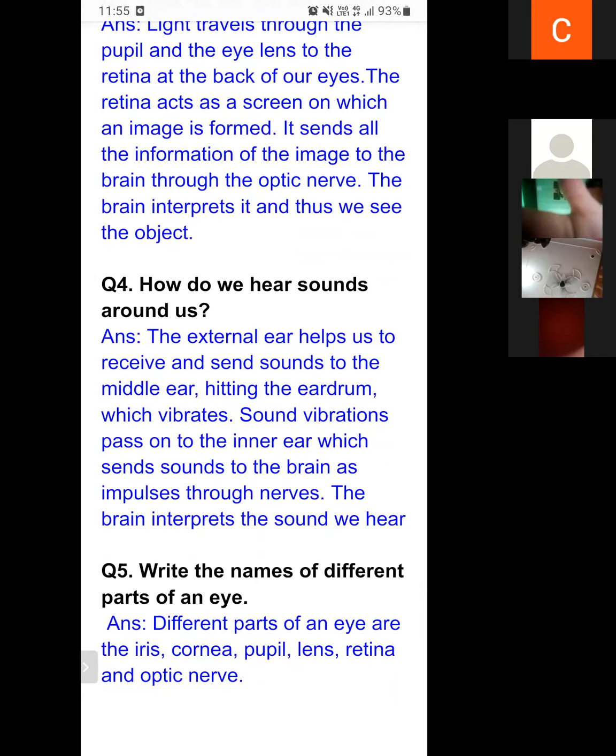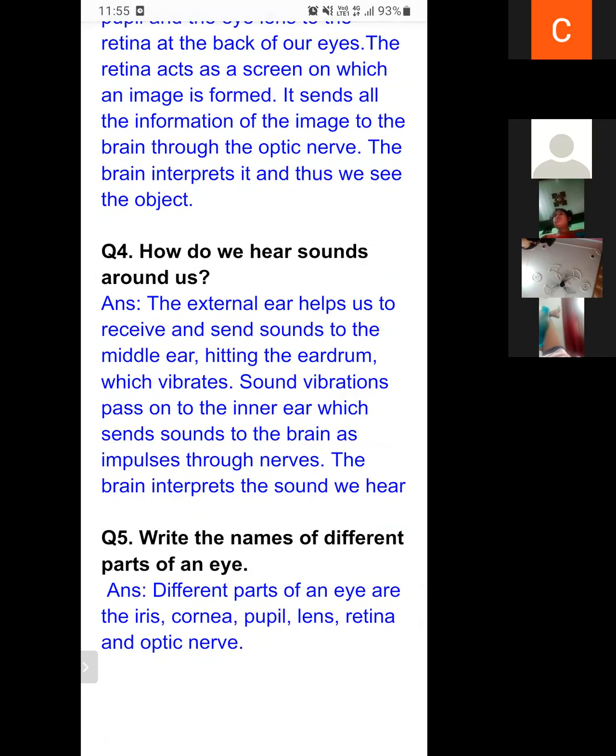Now students, question number 5. Write the names of different parts of an eye. The different parts of the eye are the iris, cornea, pupil, lens, retina, and optic nerve. Hope you have drawn the diagram or the structure of the human eye. If you have drawn that diagram, then you can understand very well the names of the different parts of the eye.